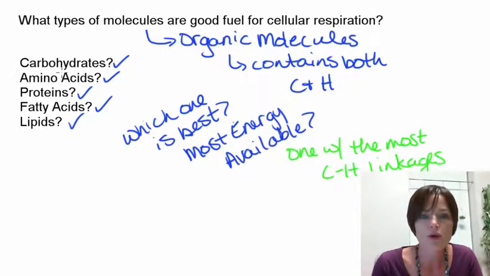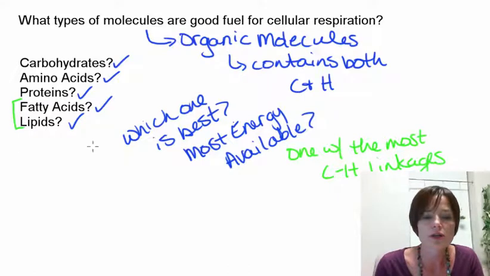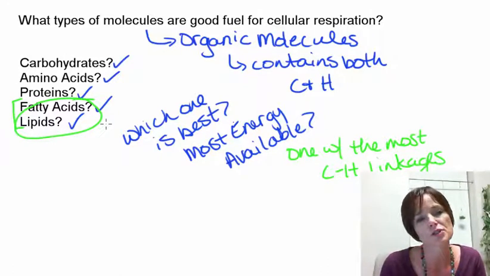So if we go through here, while they are all organic molecules, when we get down to the lipids and the fatty acids, since these are primarily hydrocarbons, they have a lot of high energy electrons really packed onto them. So those are going to be kind of the highest energy molecules that we could use for this purpose. And that is why when we talk about fat molecules or fatty acids, we say that they have more calories packed into them than carbohydrates would have. So these would be higher energy, but all of them would be good food sources for cellular respiration, or good fuel sources, because these are going to be organic molecules.